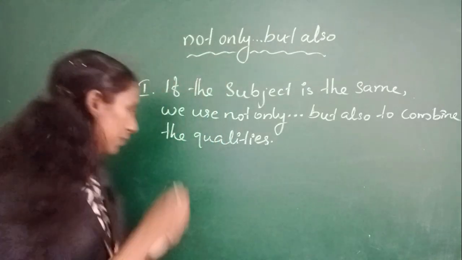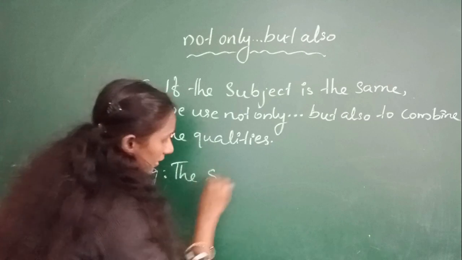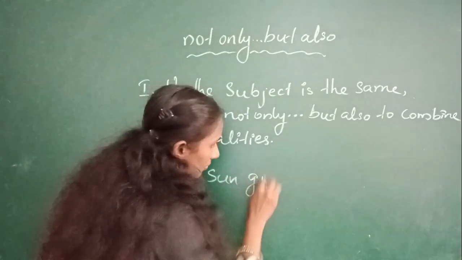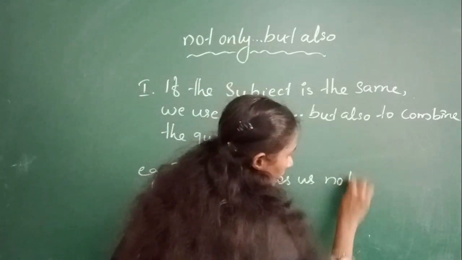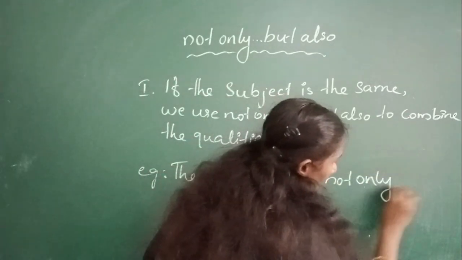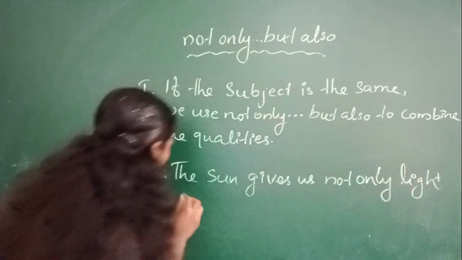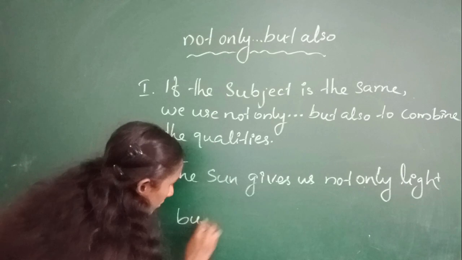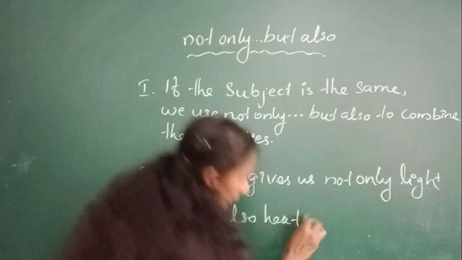Let us see an example. The sun gives us not only light but also heat.